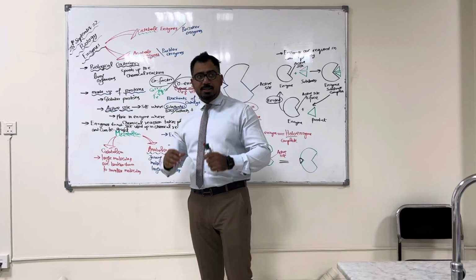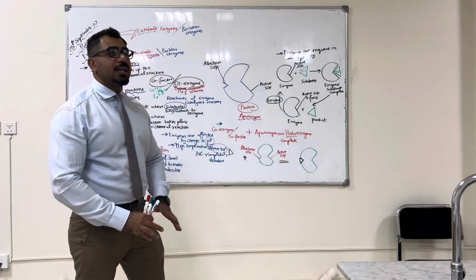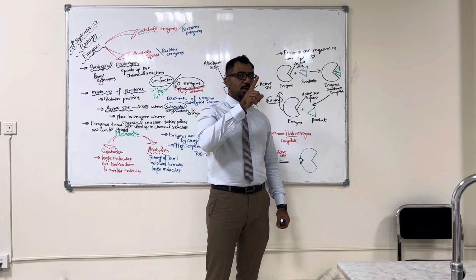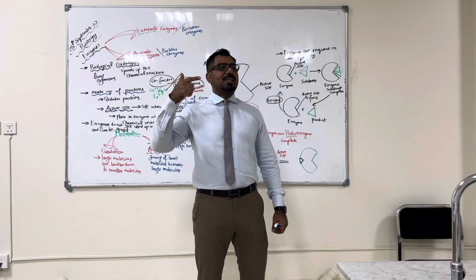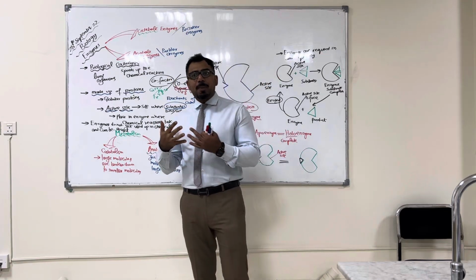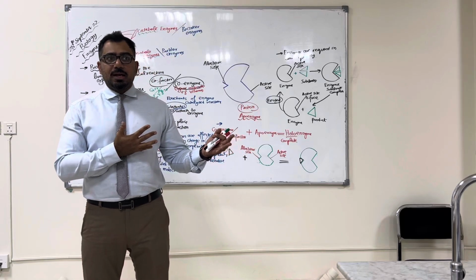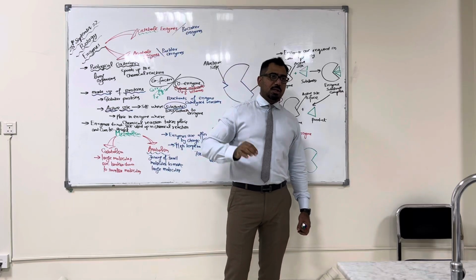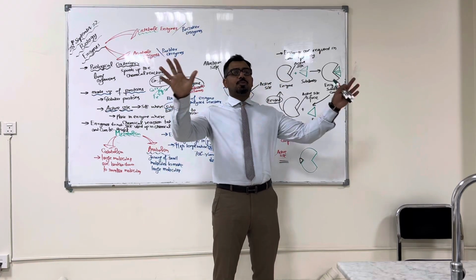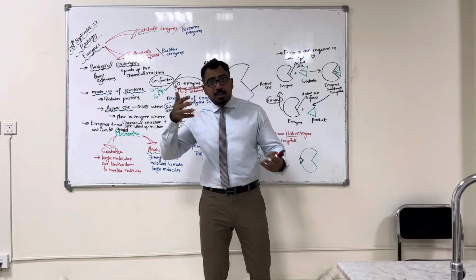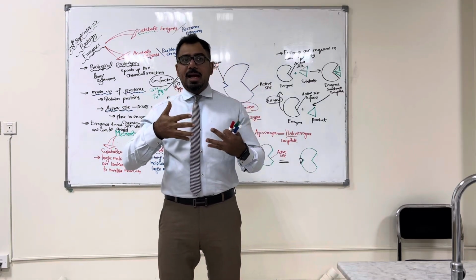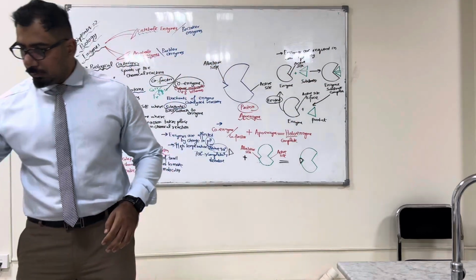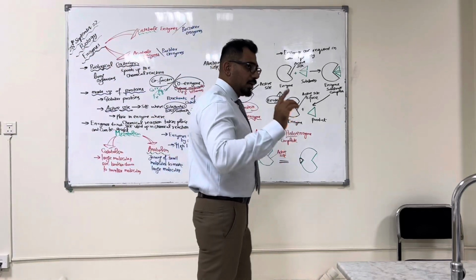Now, the induced fit model says that the shape of the active site is not exactly like the substrate. Remember in the lock and key model, as there is a specific key for a lock, there is a specific substrate for its enzyme's active site, right? But in the induced fit, I will draw the diagrams and explain, don't worry, inshallah. So what does it say? It's not an exact fit, but when the substrate binds to the active site, it becomes the exact fit. Now let me give you an example for that. Then we'll stop today's lecture.